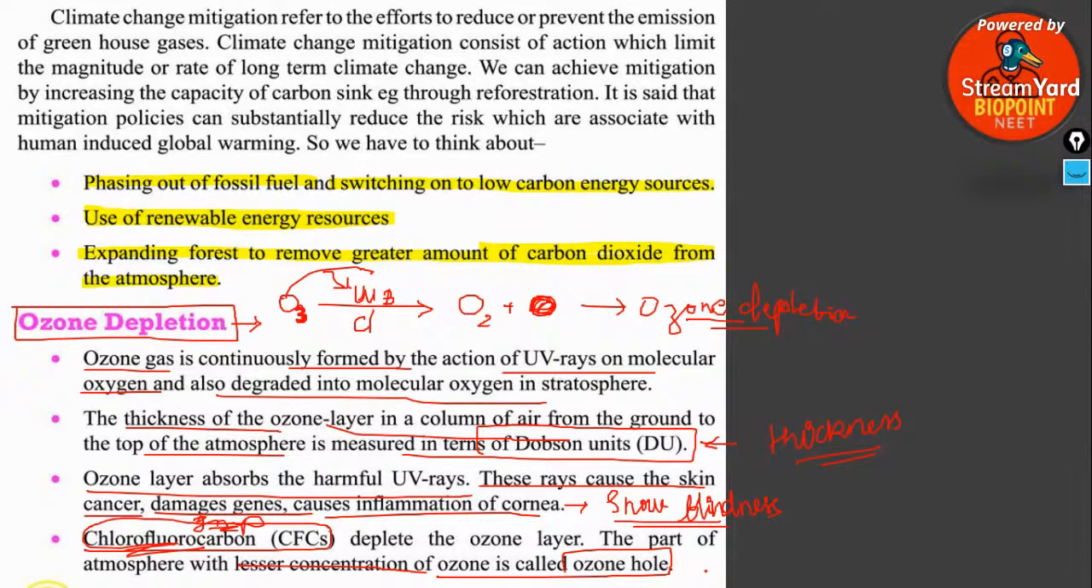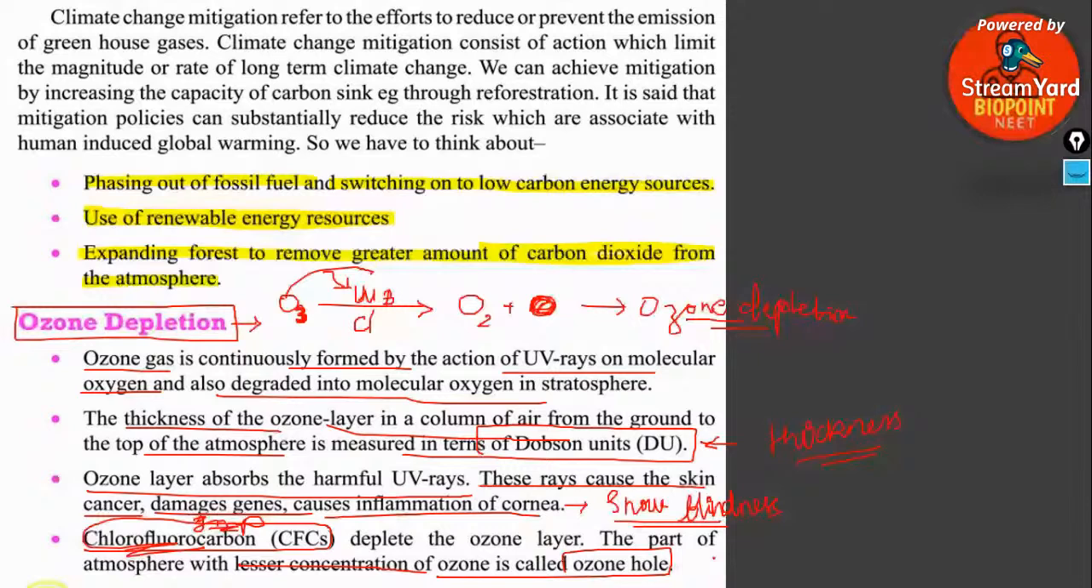The ozone layer absorbs the harmful ultraviolet radiation. What are the after effects or disadvantages of this ultraviolet radiation? They cause skin cancer, snow blindness, damage the gene, cause mutation, genetic disorders, etc. And the most important source of ozone depletion is chlorofluorocarbon, which is actually coming from the refrigerators and all.